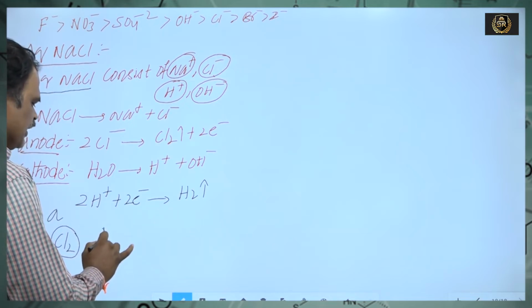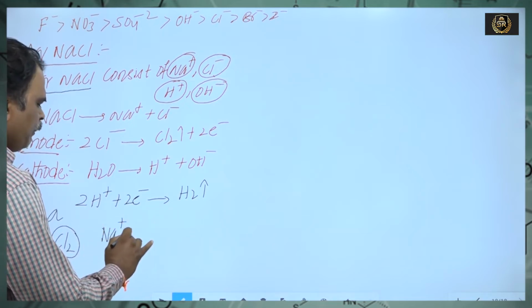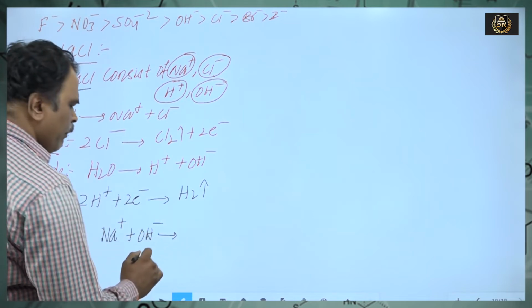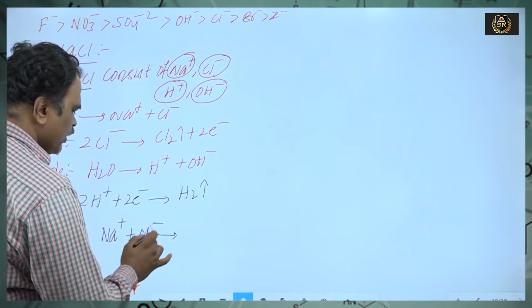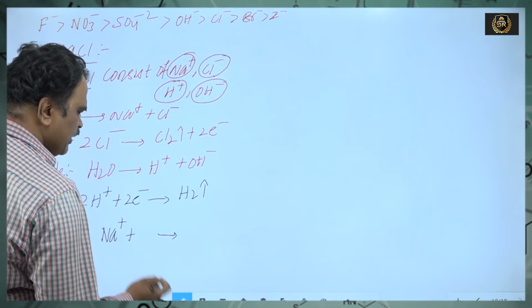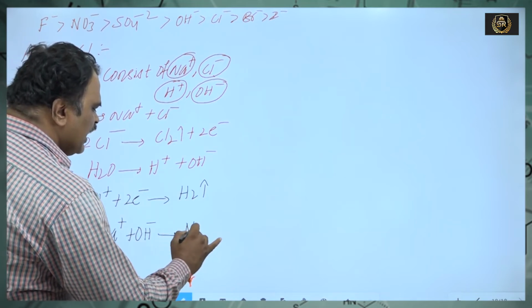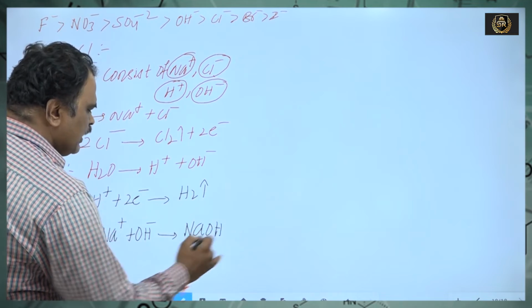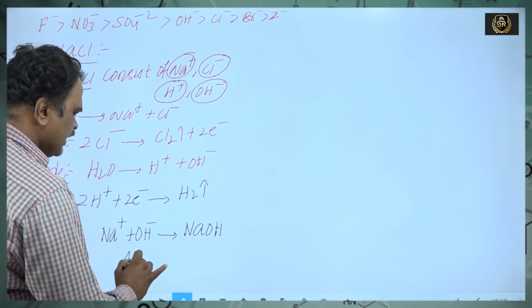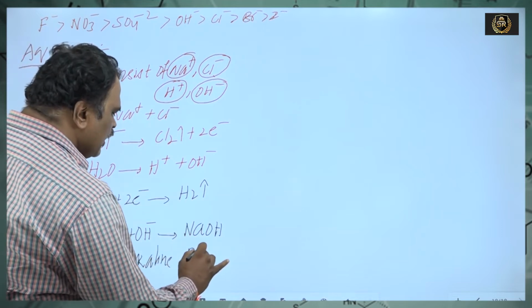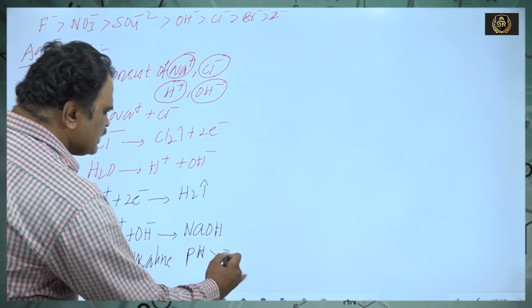The resultant solution consists of Na+ and OH- ions. These both combine with each other and form NaOH. The resultant solution is alkaline or basic in nature, with pH greater than 7.